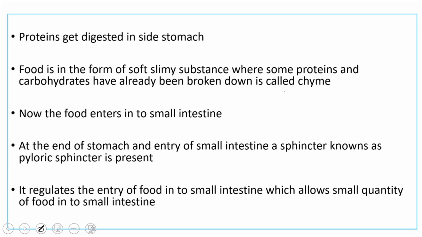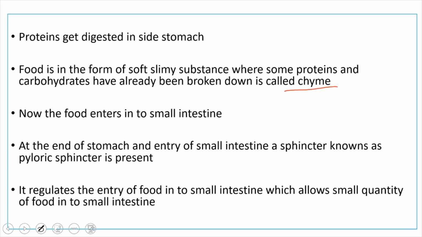So, chyme will be formed. Some of the proteins have already been digested, and carbohydrate digestion was already done inside the mouth. Due to the action of the muscles, a churning action takes place, which converts the food into a semi-solid condition known as chyme. After the formation of the chyme, the food now enters the small intestine.